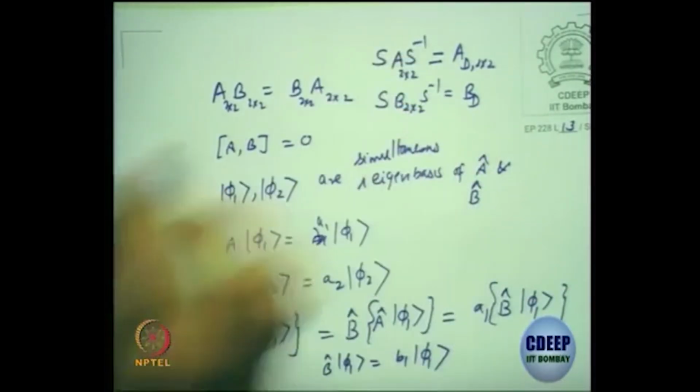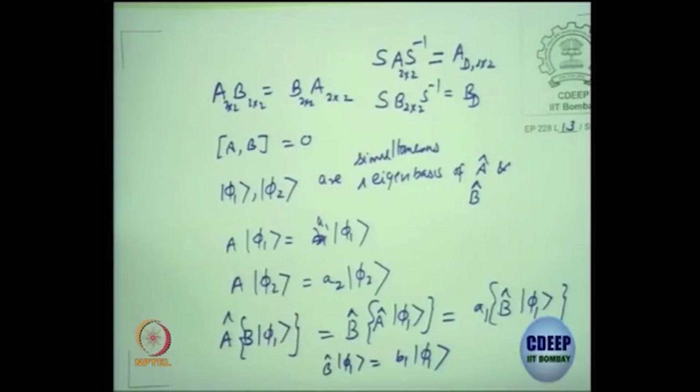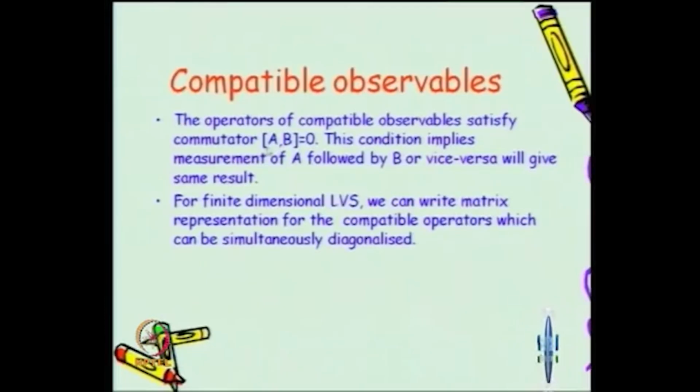Both A and B are simultaneously diagonalized by the same diagonalizing matrix, which gives you the 2 eigenvectors, which are the same eigenvectors for both A and B. The earlier statement was: if you do 2 consecutive measurements, A followed by B, the final result which you get will be the same as doing B followed by A. The order does not matter.